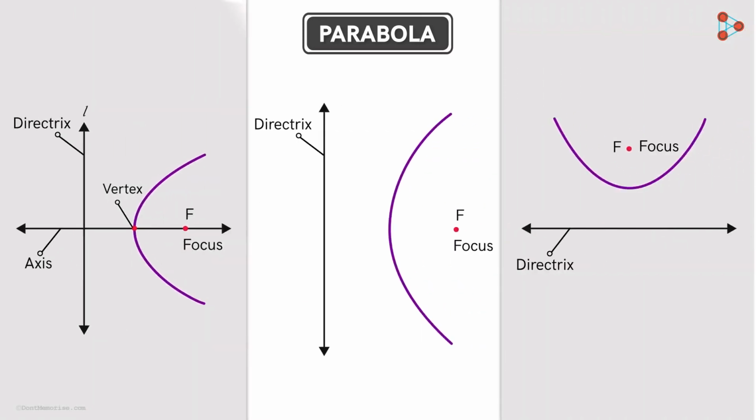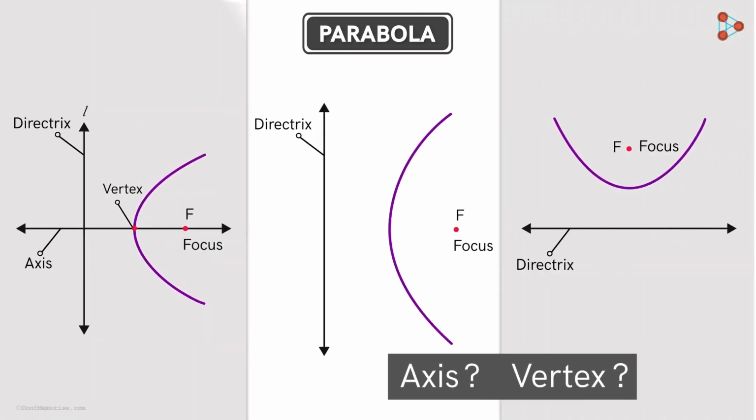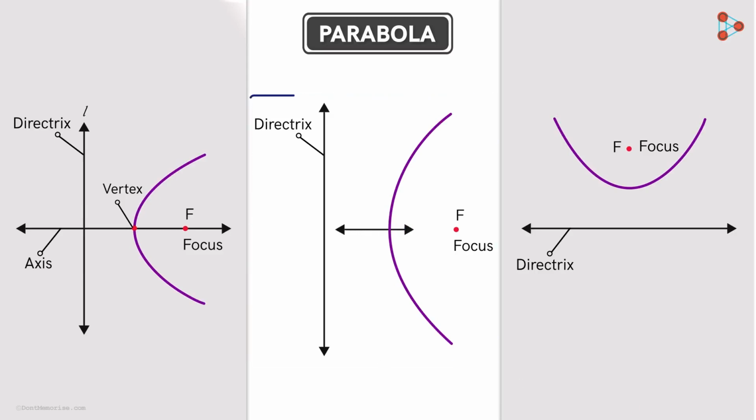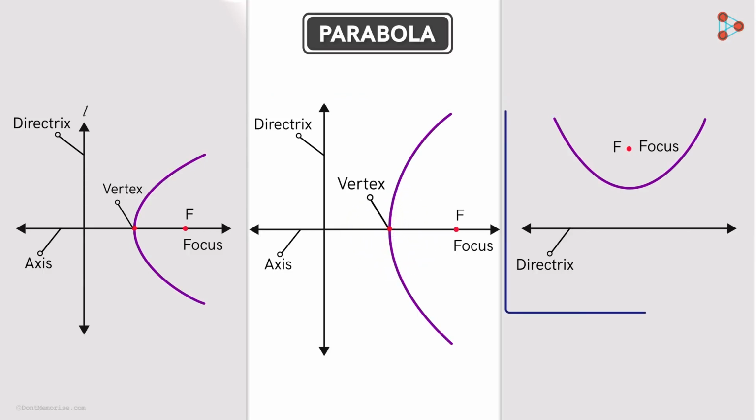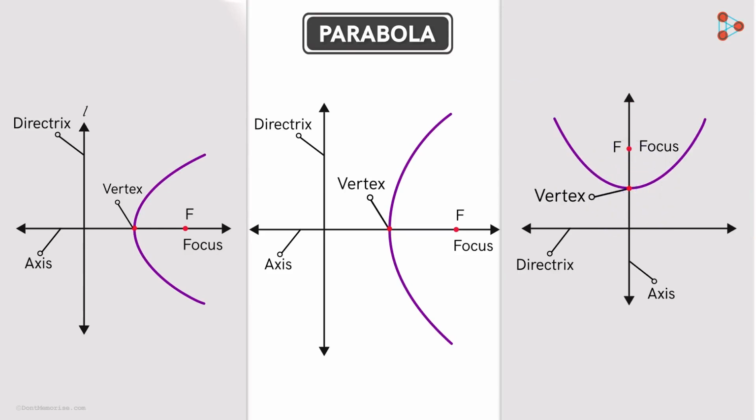Okay, now can you tell me what will be the axis and the vertex of these two parabolas? For this parabola, this line will be its axis and this point will be its vertex. Similarly for this parabola, this will be its axis and this will be its vertex.